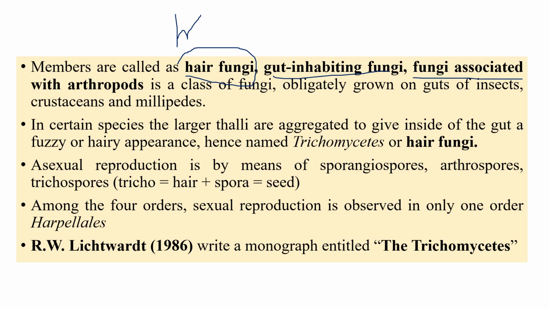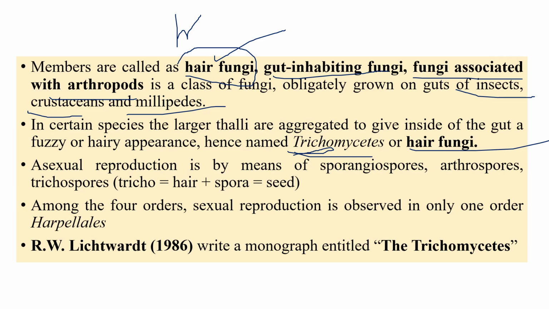This is also called fungi associated with arthropods, because these fungi are obligate parasites. They grow in the guts of insects, crustaceans and millipedes. So it is very important, and this fungi is known as hair fungi. In certain species, the thallus is very large and aggregated, and grows inside the gut. Due to the presence of this hairy or fuzzy appearance, this is called Trichomycetes or hair fungi. As I told you, tricho means hair.